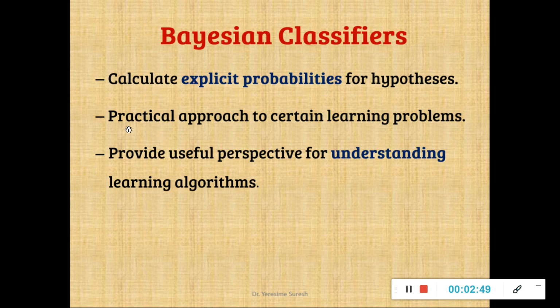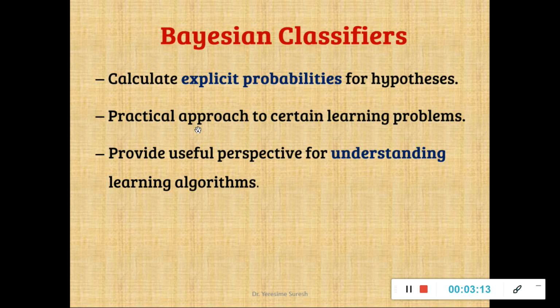You'll also learn some practical approaches to certain learning problems. What are these learning problems? It is nothing but learning the classification models by using probability. I'm talking about a practical approach because we'll be solving many problems wherein you'll solve the given classifier based on prior probabilities and what we call posterior probabilities.